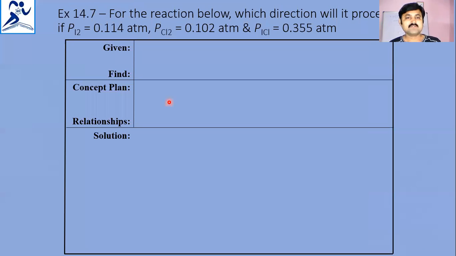Next, for the reaction below, which direction will it proceed if the partial pressure of iodine is 0.114 atmospheres, chlorine is 0.102, and ICl is 0.355? They gave the Kp value, and we have to find the coefficient and compare it with this Kp to give the direction of the reaction.